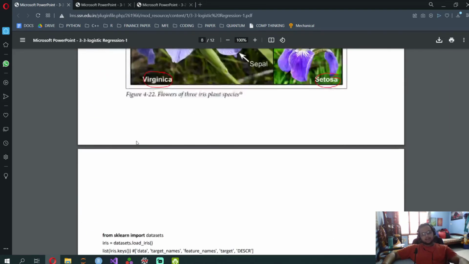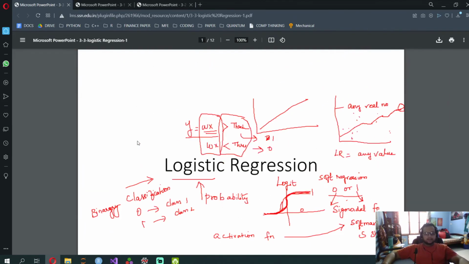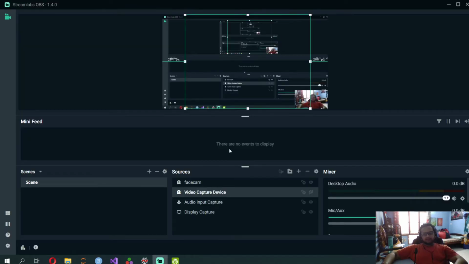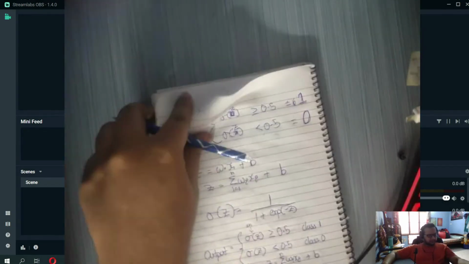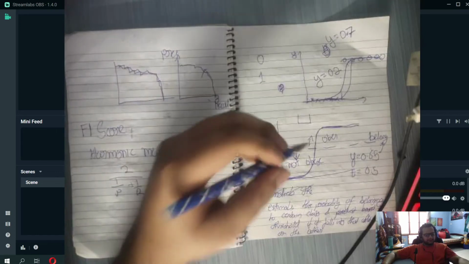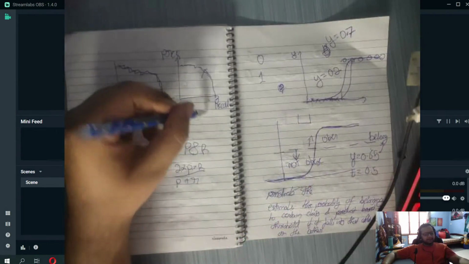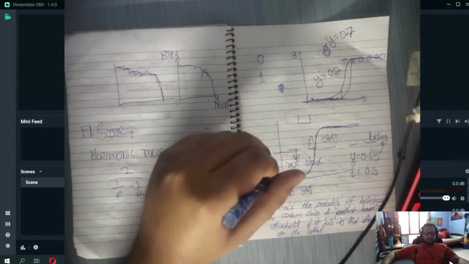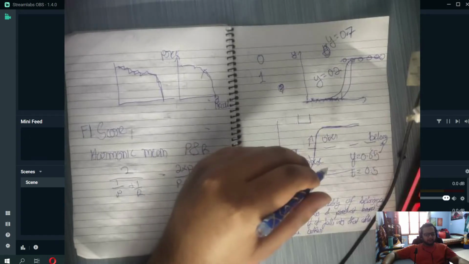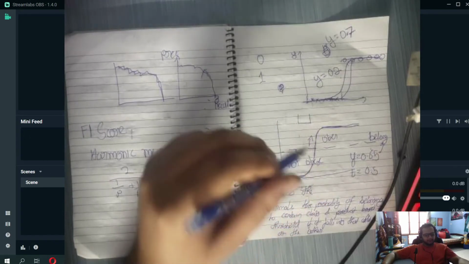Let me just revise the whole thing again about logistic regression. So let me pull up our video capture device. In logistic regression, you first need to write what logistic regression is. What logistic regression does is it predicts a probability using the sigmoid function, and then it predicts, based on a threshold, whether it falls in class 1 or class 0.